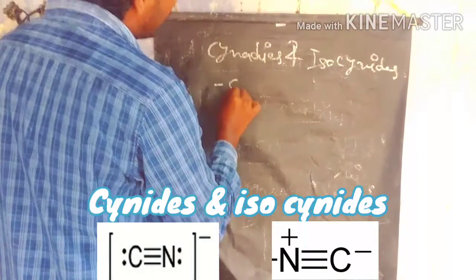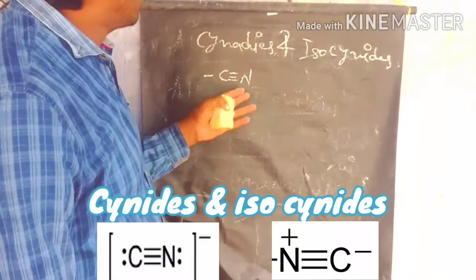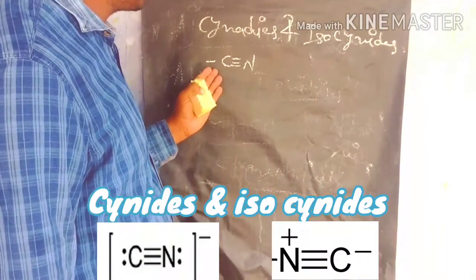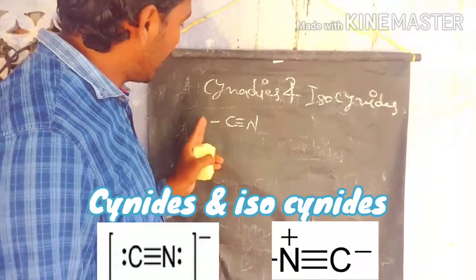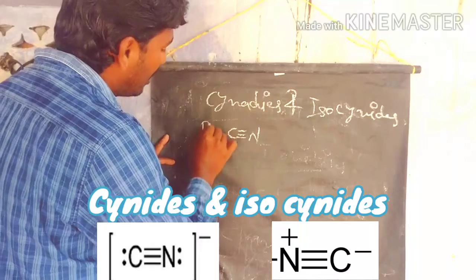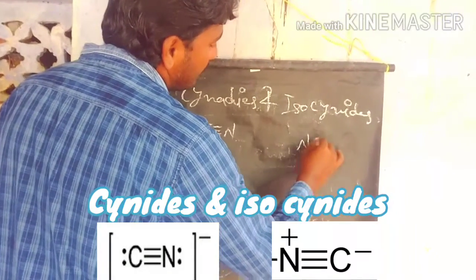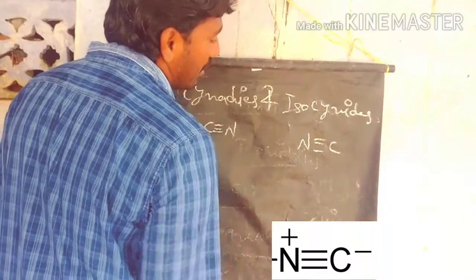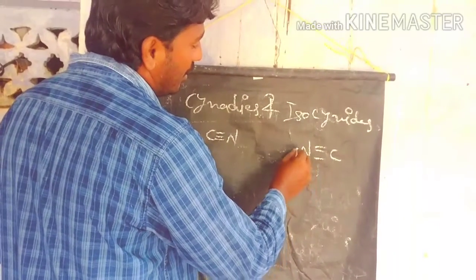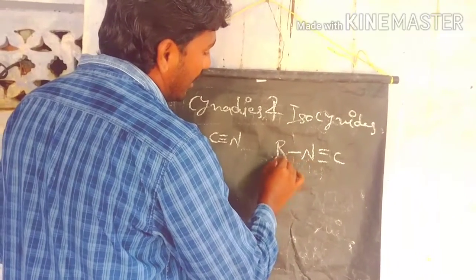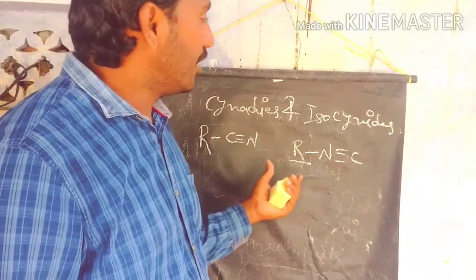Here this is the cyanide group. The carbon and nitrogen have a triple bond, and in cyanides the carbon is directly attached to the hydrocarbon chain. In isocyanates, the carbon and nitrogen also have a triple bond, but here the nitrogen is directly attached to the hydrocarbon chain. That is the major difference between cyanides and isocyanates.